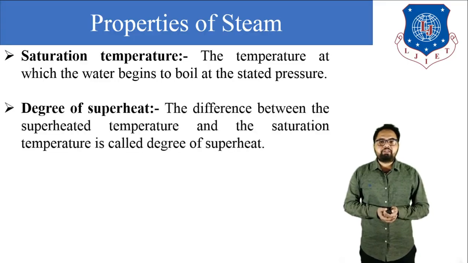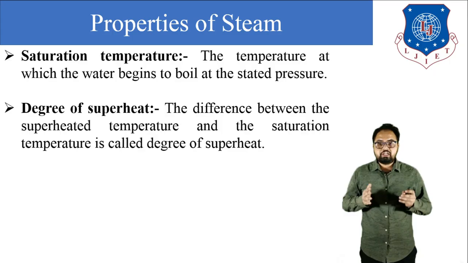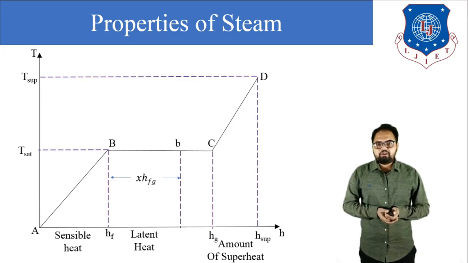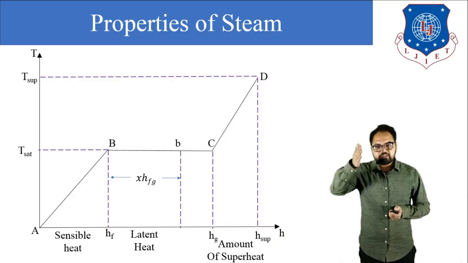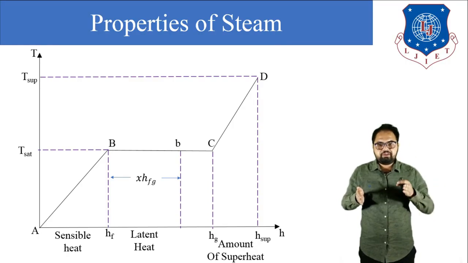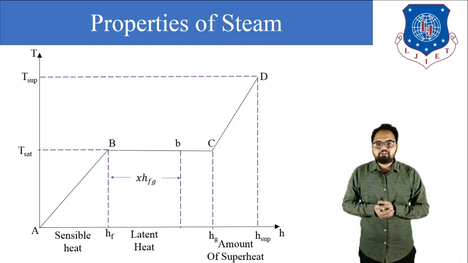Degree of superheat, what is the degree of superheat? In the T-H diagram you can see that at point C we get hg, that is enthalpy of dry saturated steam, and at point D we get h sup, that is enthalpy of superheated steam. So what is the degree of superheat?